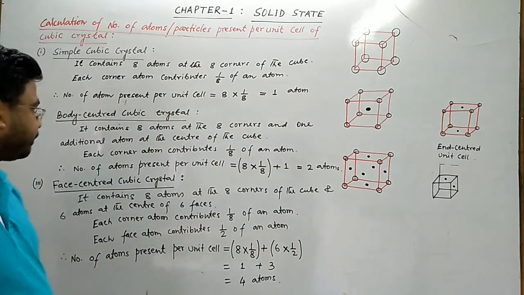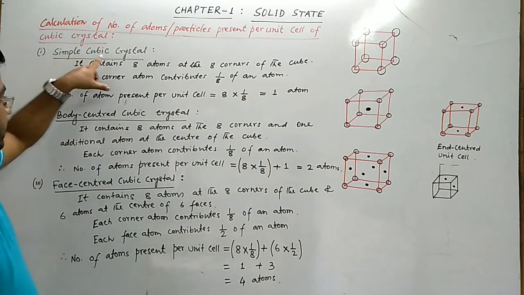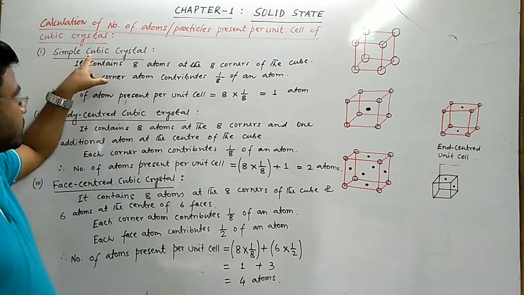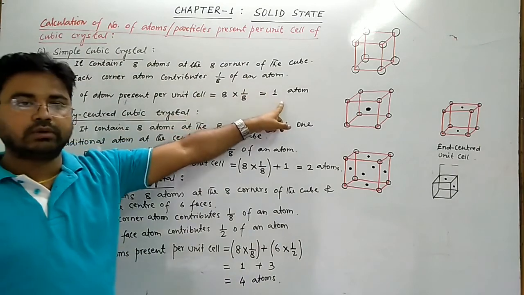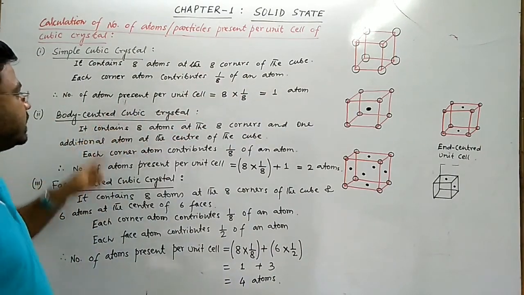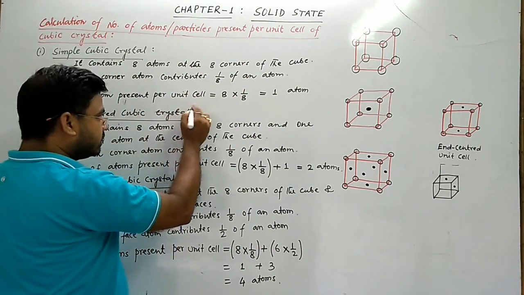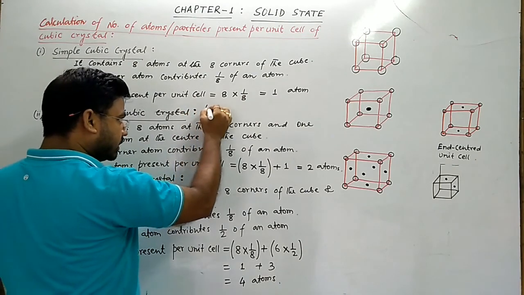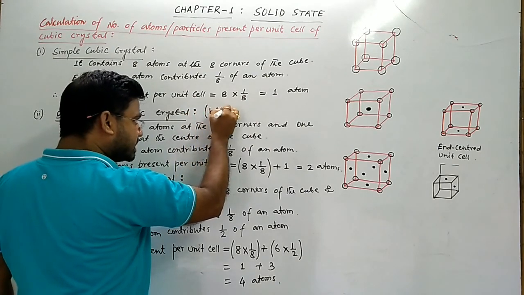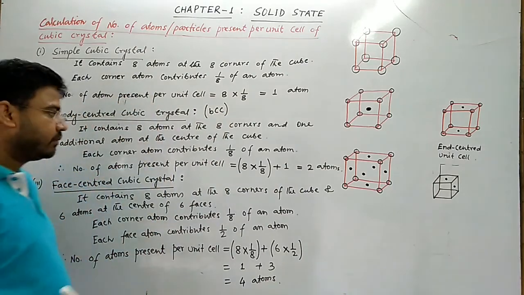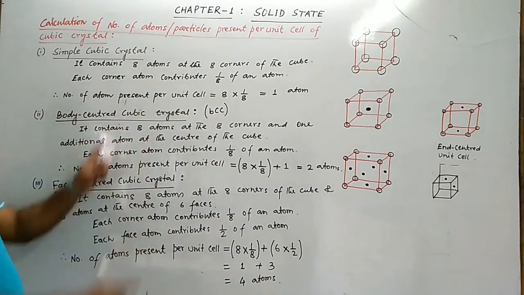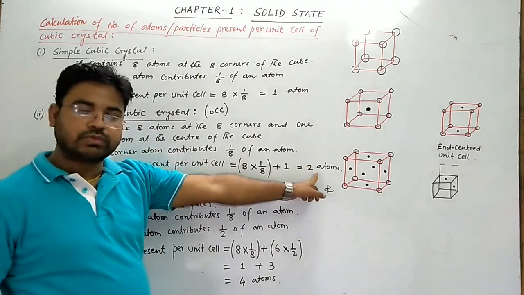4 atoms. So simple cubic unit cell, how many atoms are present per unit cell? 1 atom. In a body centered cubic unit cell, in short, BCC बोलते हैं, body centered cubic. So body centered cubic unit cell contains 2 atoms.